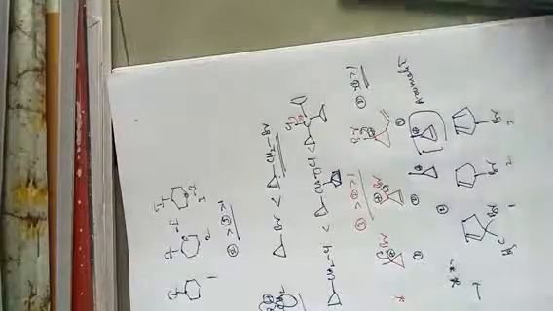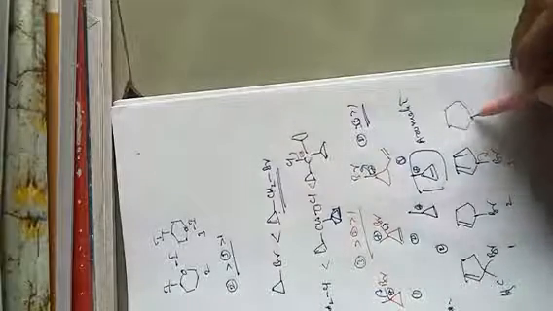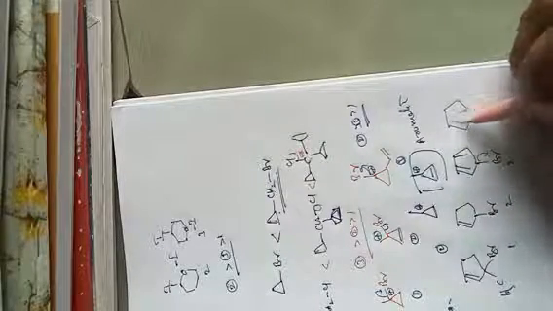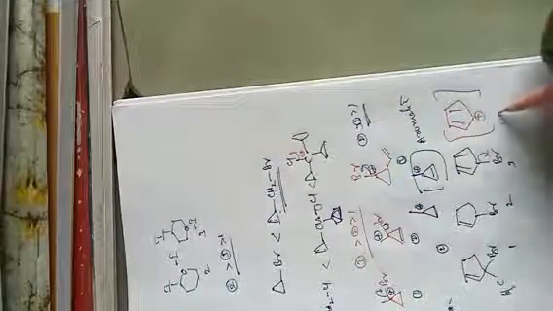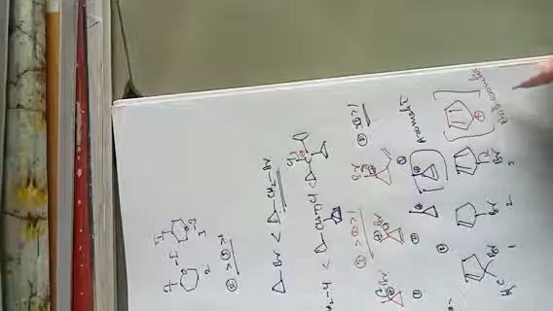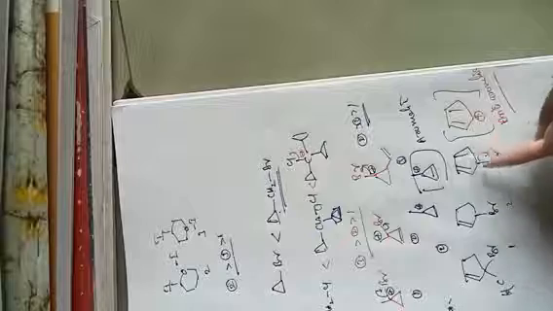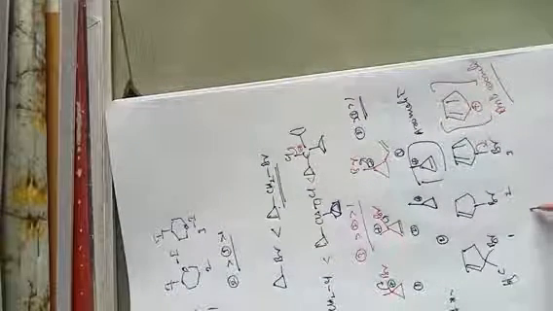Among these two, which is more reactive? This is 1, 2, 3. Now this is the more reactive one. Why? Because the least reactive one is anti-aromatic. It loses aromatic character, so it is very least reactive. So the reactivity is 1 is greater than second, then third one. So this is the rate of substitution reactions.